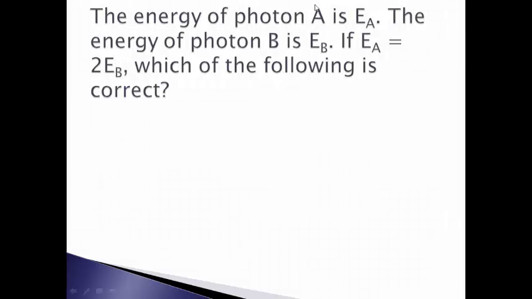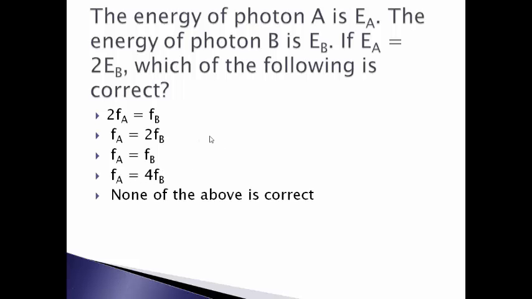The energy of photon A is Ea. The energy of photon B is Eb. If Ea is twice Eb, which of the following is correct? Twice Fa is Fb. Fa is twice Fb. Frequencies are equal. Frequency of A is 4 times frequency of B. Or none of the above is correct.